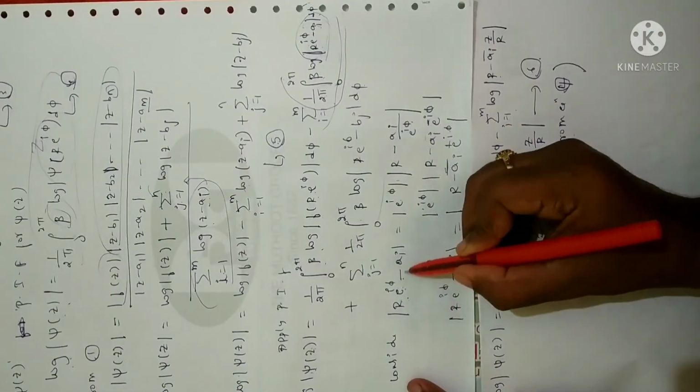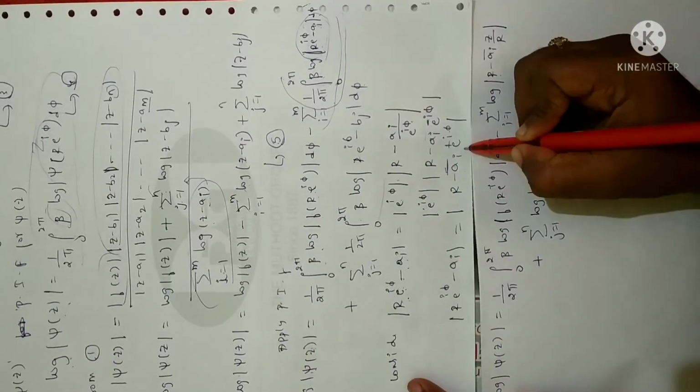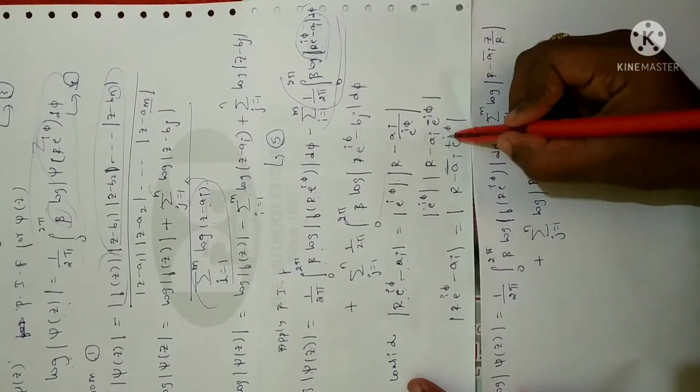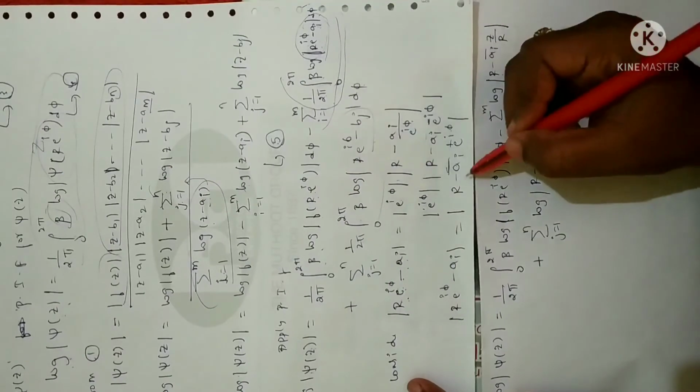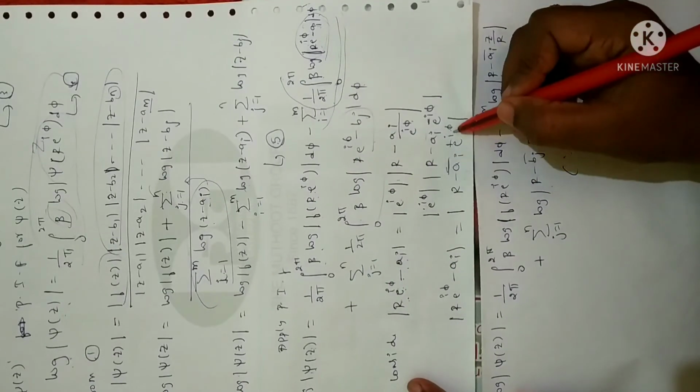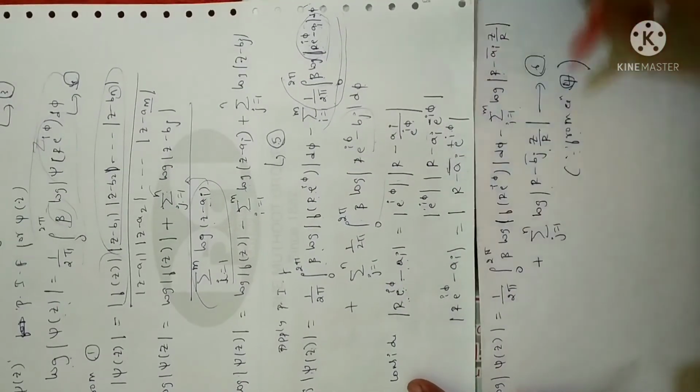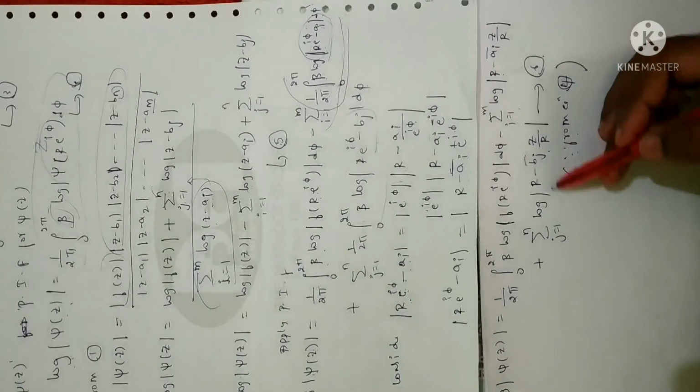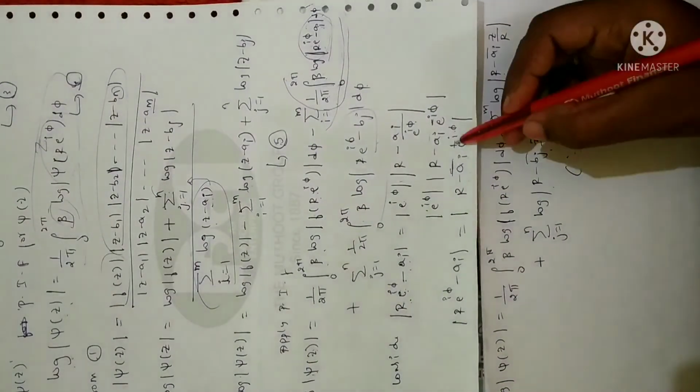Anyhow, r into e power of i theta minus ai, I have simplified this as r minus ai bar into e power of i theta. Similarly, I can write this as r minus bj bar into e power of i theta. That is what I have written. Fine, I have just replaced this by taking the common factor, r into e power of i theta.